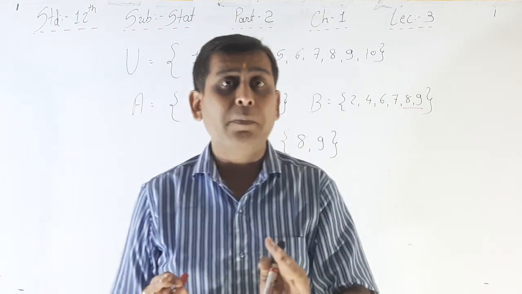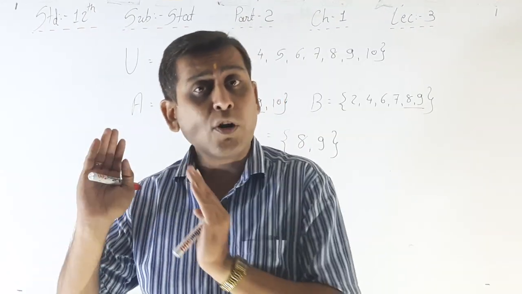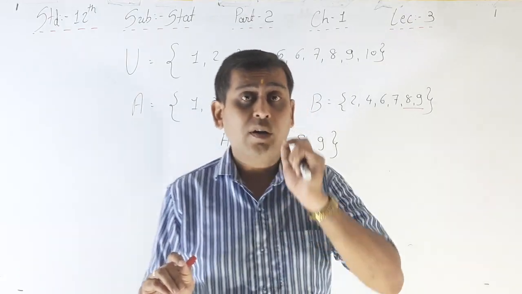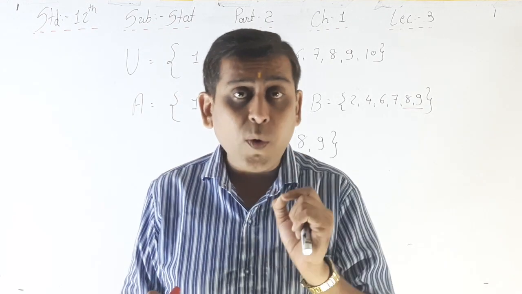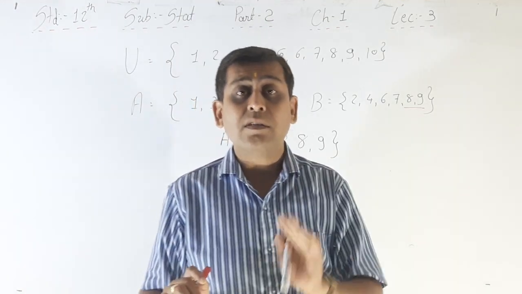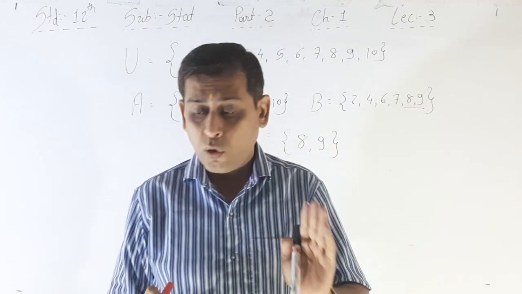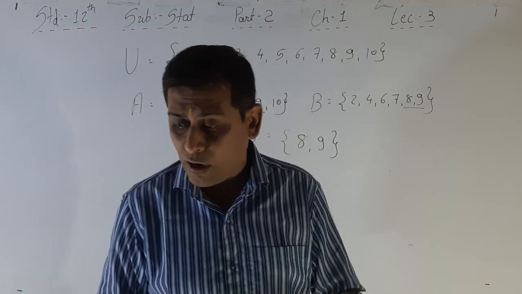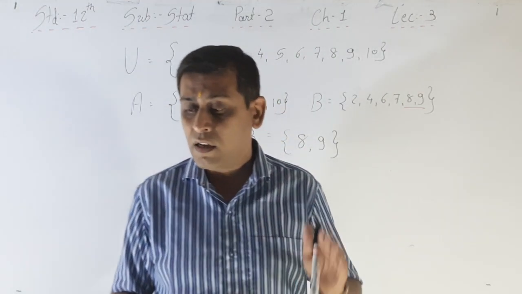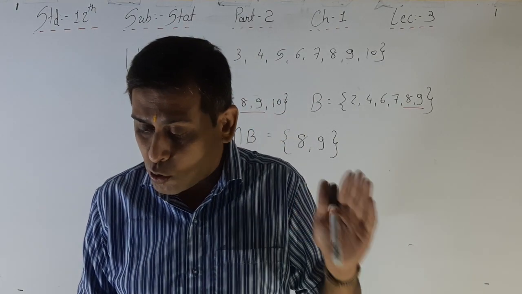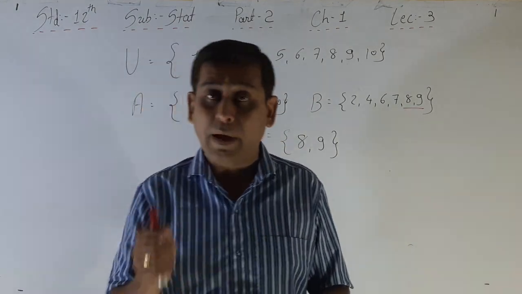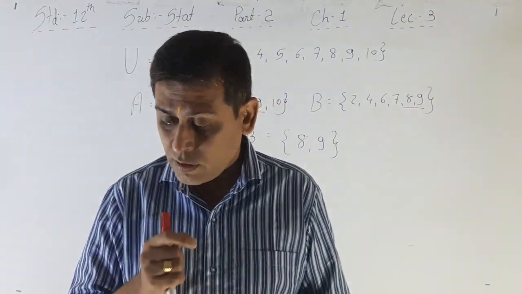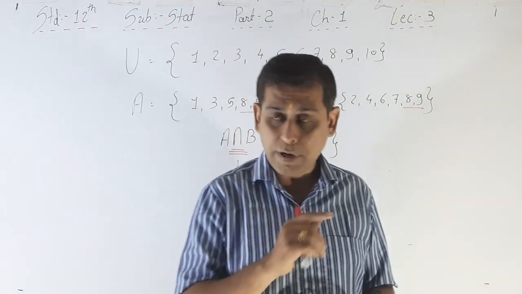Compulsorily keep this in mind, it is also useful for your practical sums. Whenever the word and is there in the question, it means it is an intersection. I am repeating that: if one student is randomly selected from the class, then the event that the student is a member of the school cricket team and football team is called A intersection B, the intersection of events A and B.